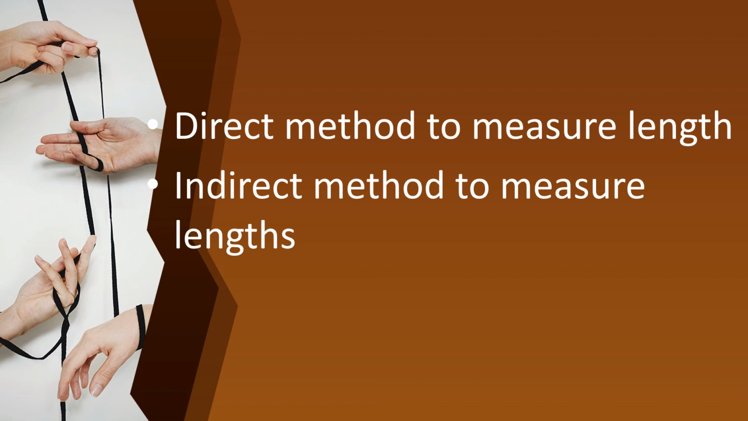Okay children, and then we will see about the indirect method to measure length. What are the things we can measure in the indirect method? We can measure the length of a curved line, the diameter of a sphere, thickness of a coin, diameter of a wire, and the inner and outer diameter of a glass. We can measure all these in the indirect method. Okay children, we will see one by one.